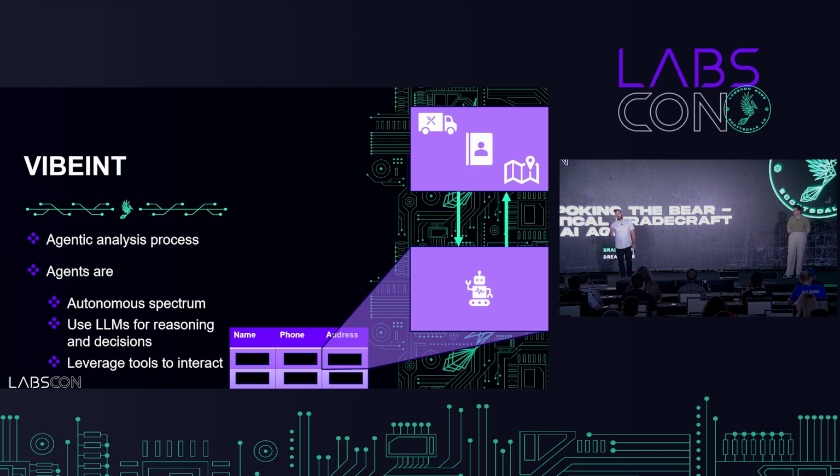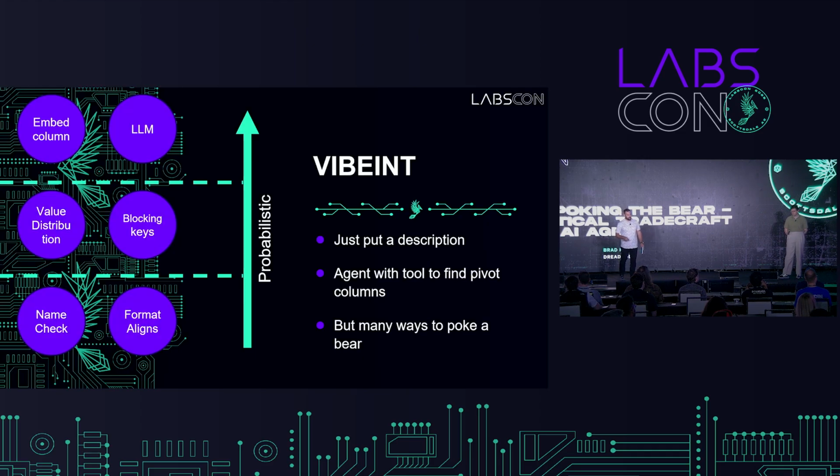We might not necessarily have this context available to us when humans are doing this analysis work. So I'm a simple man. Simple solution might be to just simply jot down notes on your agent. Okay, I'm going to put a description down. Agent with tool to find pivot in columns.